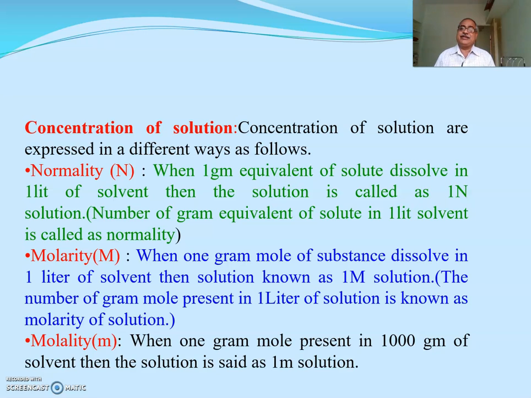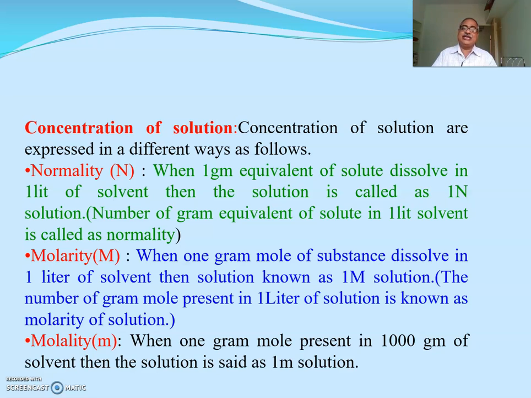What is normality? The definition of normality: when 1 gram equivalent of solute is dissolved in 1 liter of solvent, the solution is called a 1 normal solution, or the number of gram equivalents present in 1 liter of solution is known as the normality of the solution. And for normality, we consider the equivalent weight of the substance.